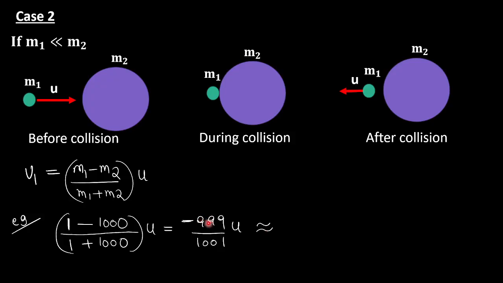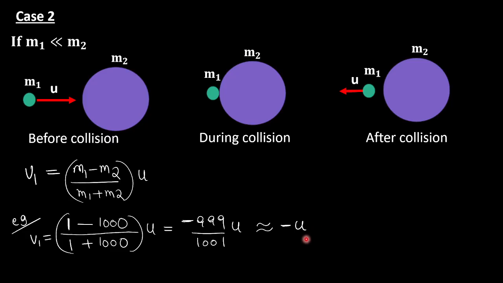If you do the division, 999 by 1001 is approximately 1. If you have a calculator, you can check it. So approximately minus 1 into u, or minus u. Is that correct? So v1 equals minus u. What does it mean actually? The minus sign indicates that the final velocity will be towards the left side. That is the meaning of the negative sign.